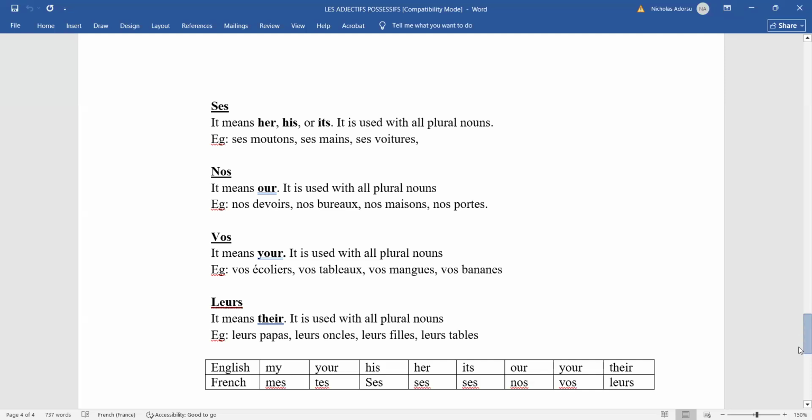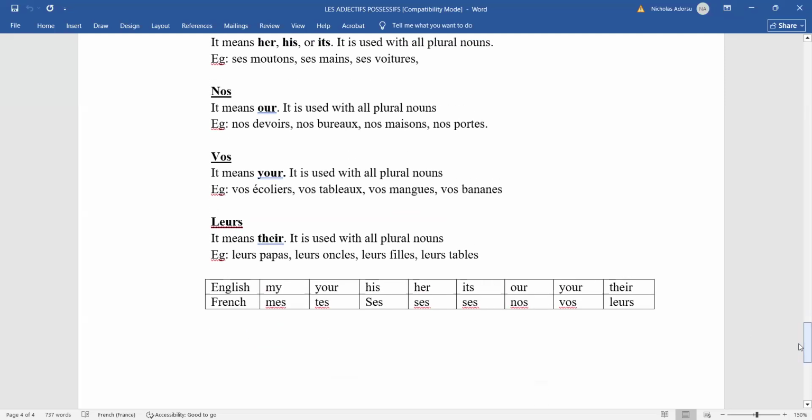So I want to say their uncles. I'll say leur oncle. Their girls, leur fille. Their tables, leur table. Their animals. How would I say their animals? Plural. Their animals. How would you say that? Leur animal. Les animaux. Animaux. Très bien.